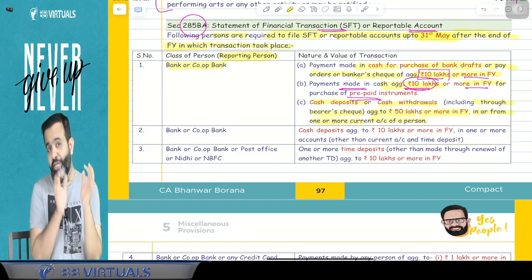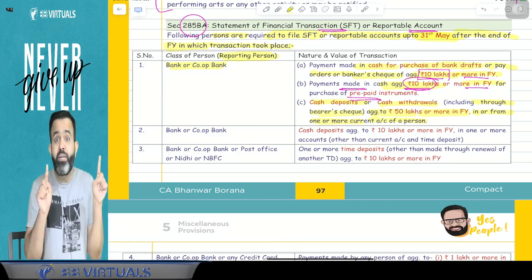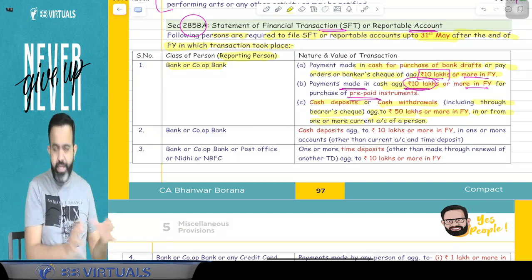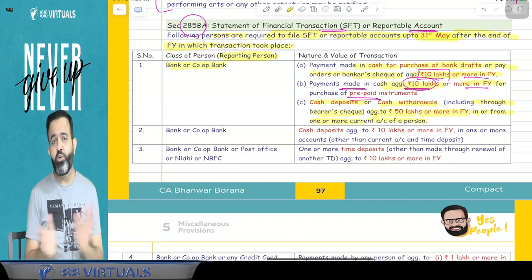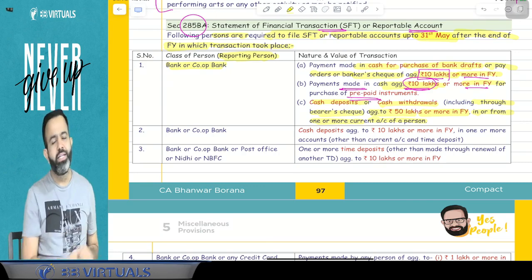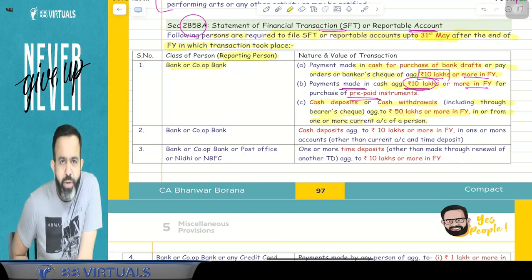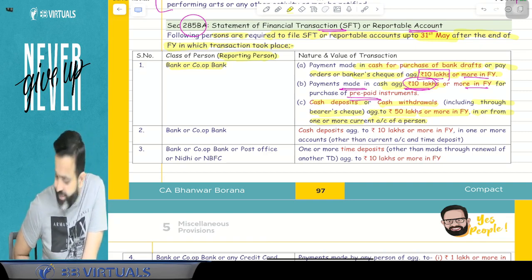Or guys, cash deposit or cash withdrawal. Cash deposit or cash withdrawal, but it will not be aggregated together. Means cash deposit will be aggregated, cash withdrawal will be aggregated, and if anyone is 50 lakh rupees or more in the current account, then your detail will be with the income tax department. That bank or cooperative bank will file your detail to the income tax department.